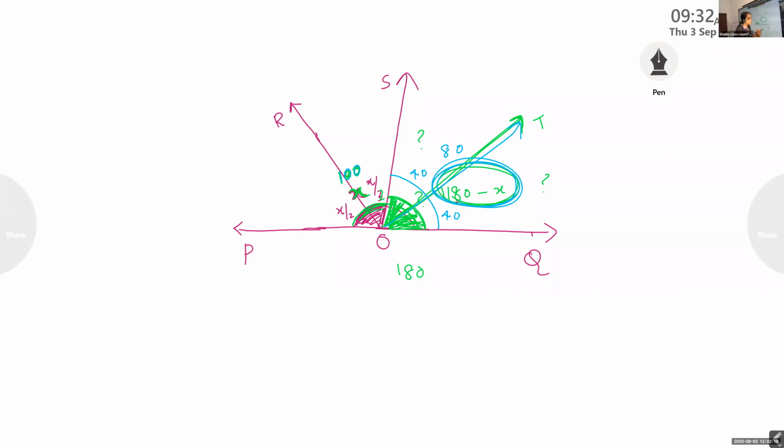So you have to give equal parts, 180 minus X equal parts to both the angles. What is the half of 180 minus X? What are these two equal parts? One is 180 minus X by 2 and the other is 180 minus X by 2. Did you understand that?